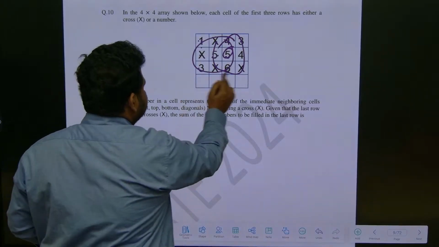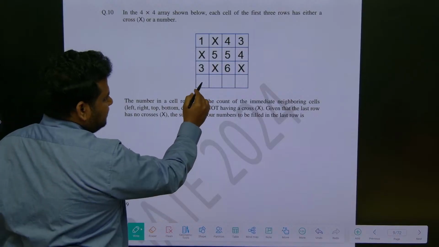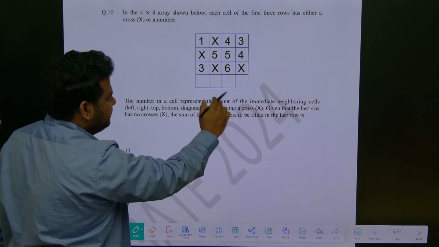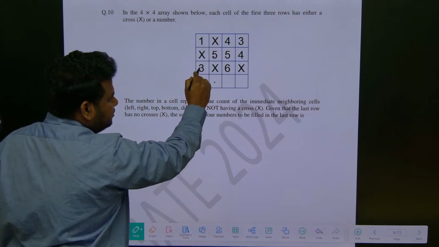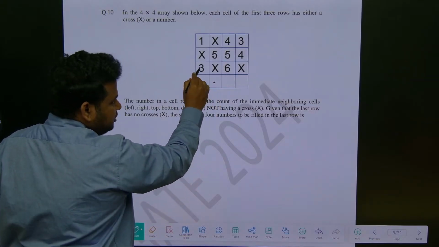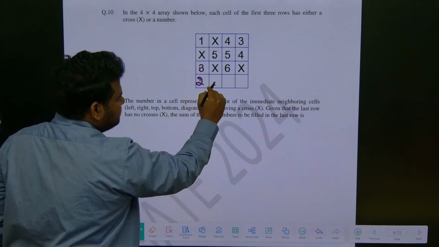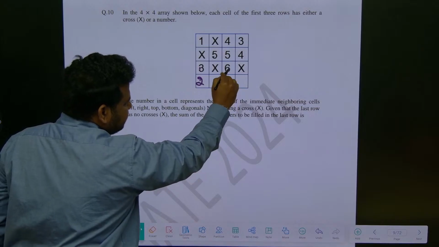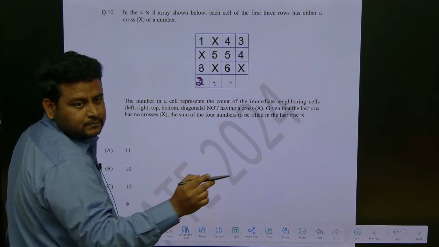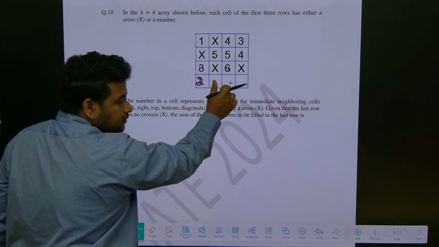Now if we talk about other cells, look at this 3. Here they have told there is no cross, every cell is a number, see 1, 2, 3, so it is 3. If I talk about this, here there is a number, here also there is a number. So this will become 2. If I talk about this, here there is a number, here there is a number, here there is a number, here there is a number. Why am I taking this also? Diagonal. See 1, 2, 3, 4. So this will be 4.